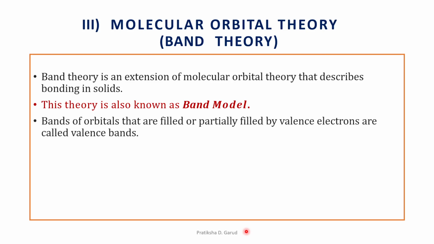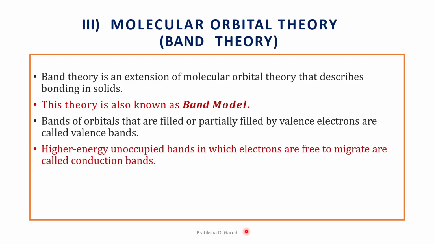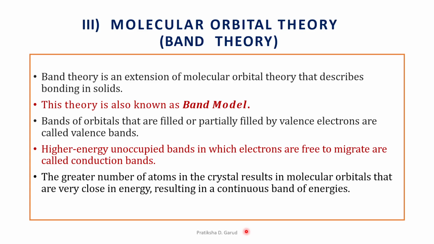The bands of orbitals that are filled or partially filled by the valence electrons are called the valence bands, whereas the higher energy unoccupied bands in which the electrons are free to migrate are called the conduction bands. So we have two bands, the valence bands and the conduction bands. Then we can say that the greater number of atoms in the crystal results in molecular orbitals that are very close in energy, resulting in a continuous band of energy. So this is regarding the band theory.